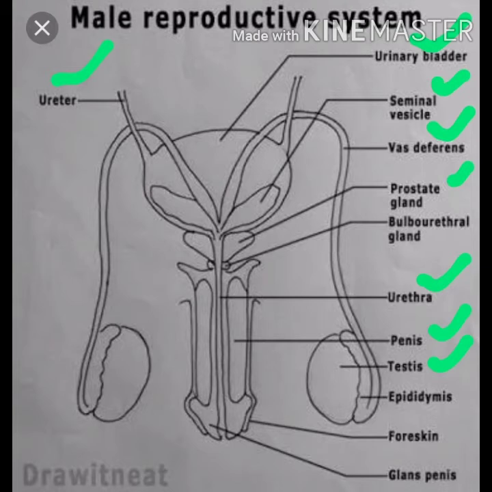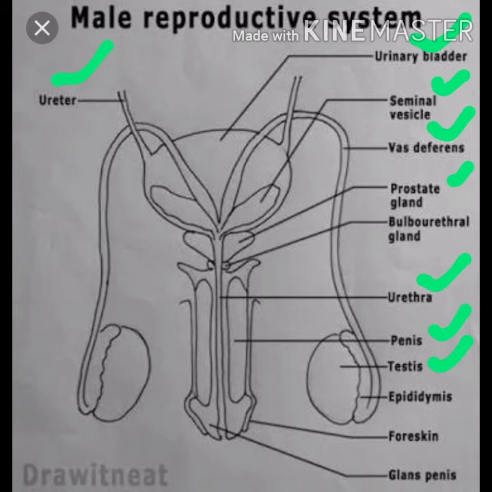The human male reproductive system is a complex system which helps in the development, growth and maturation of the male gamete. What is the name of the male gamete? That is a sperm. The formation of sperm, the maturity of the sperm, is usually attained during the age of 13 to 14.